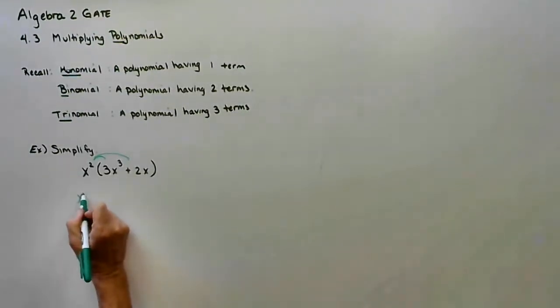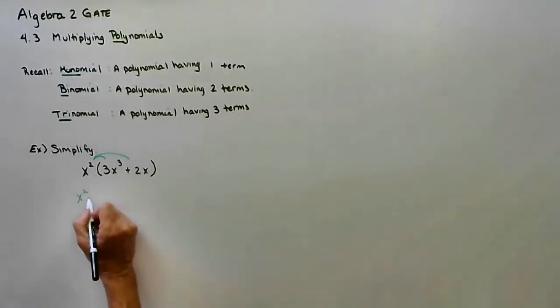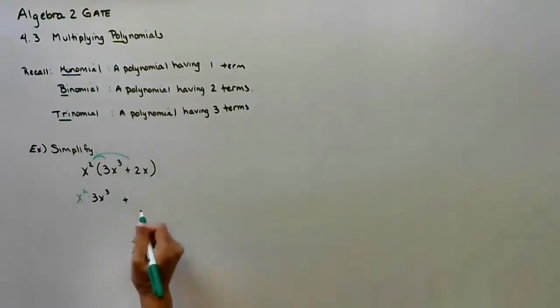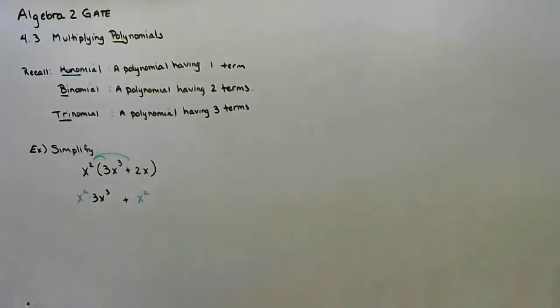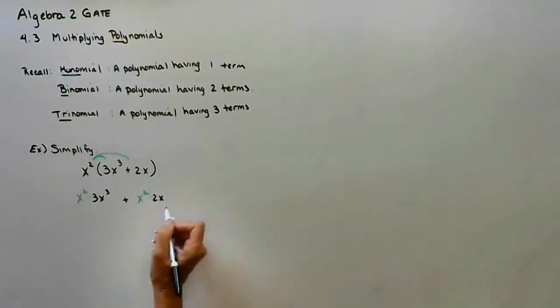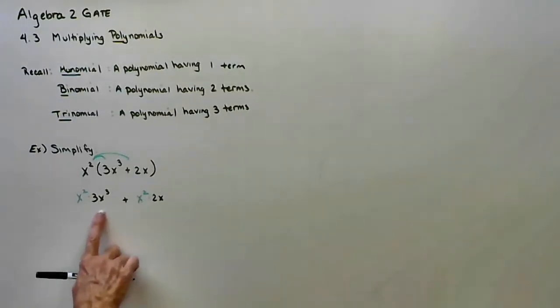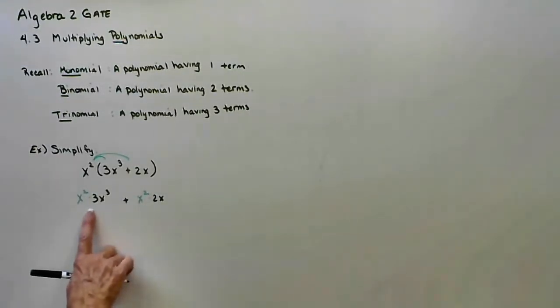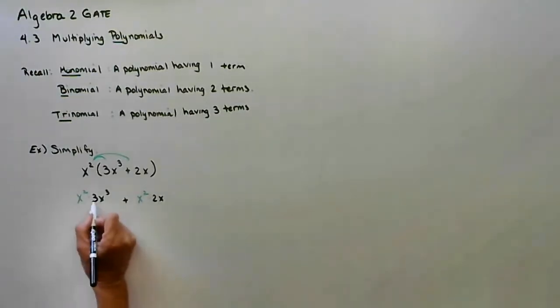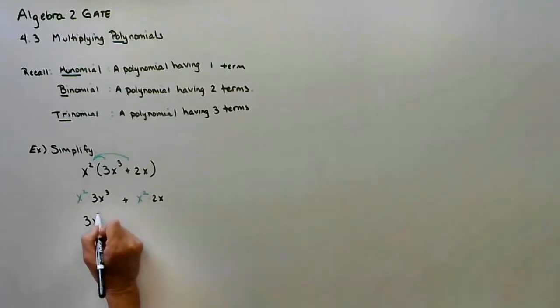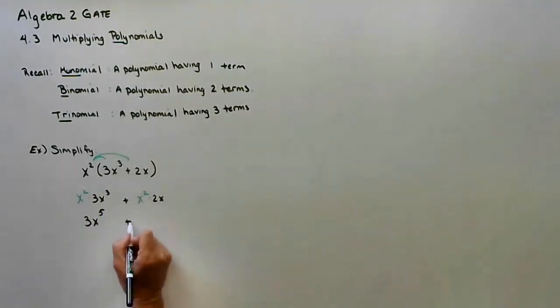So I have an x squared times 3x to the third plus an x squared times 2x. And then I now have two terms, because terms are separated by a plus or minus. So with this first term, we'll just do what we did last section. Since the bases are the same and we're multiplying, we add exponents.